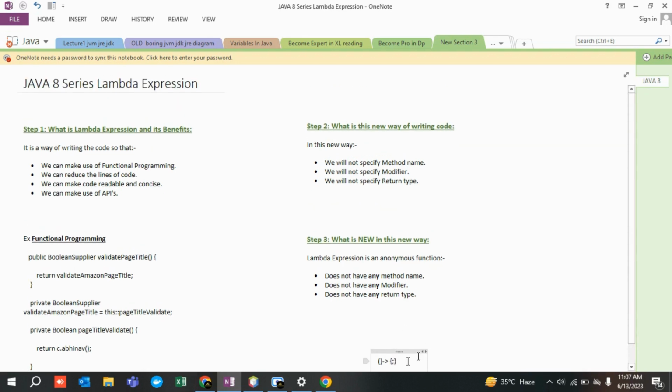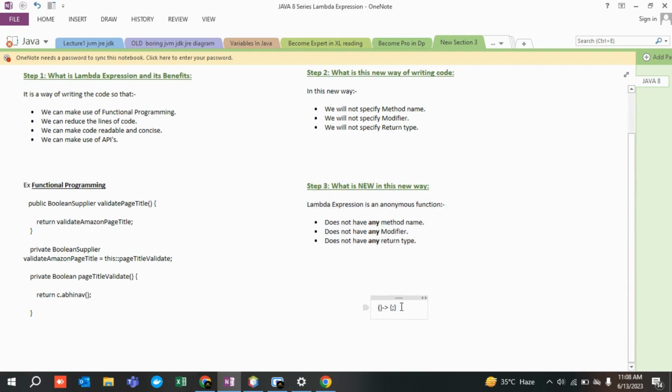I am going to cover it very quickly in my next lecture, but this was all about this particular lecture, guys. I hope I am able to make sense, and please let me know in my comment section if you want to give any feedback. In my next lecture, what we have planned is to first see how to write Lambda expressions.